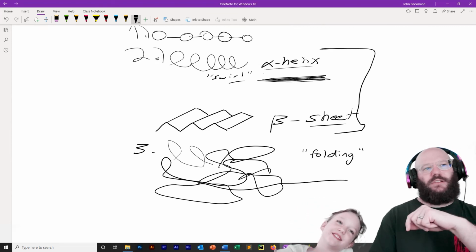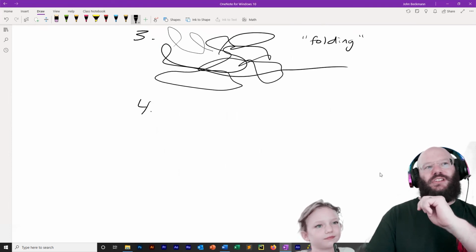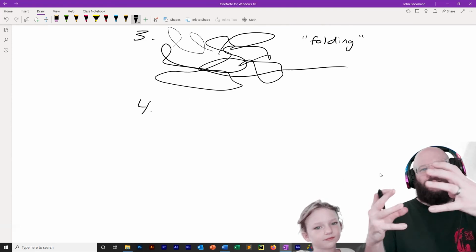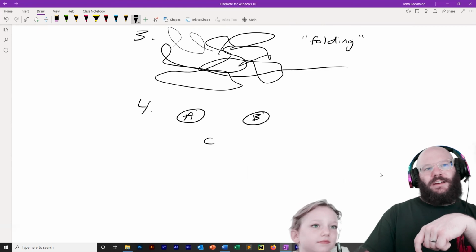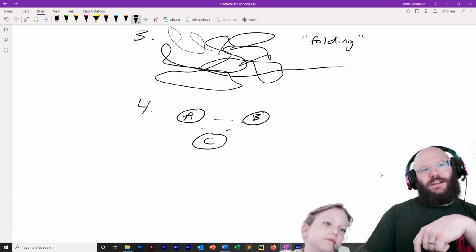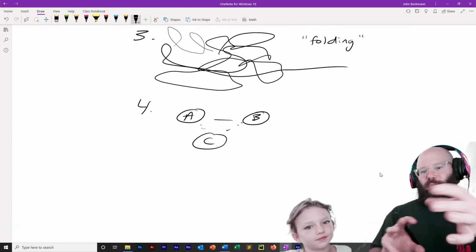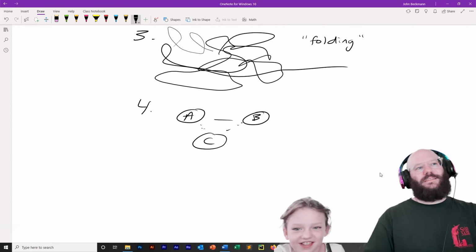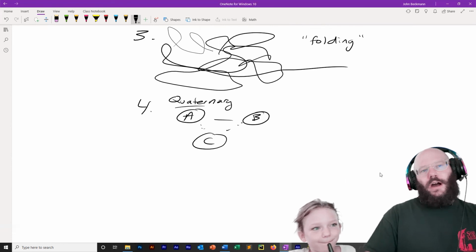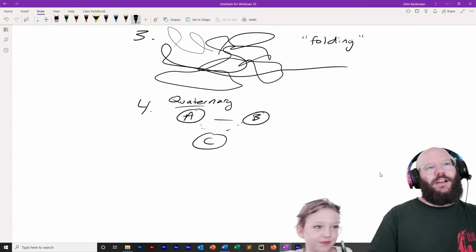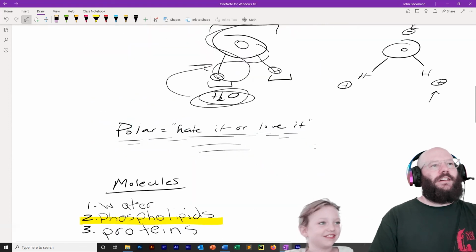These are 3 levels of protein structure. Now I might as well teach you the 4th. There's one more level that I did not teach you, which is when multiple proteins come together to form a bigger machine. So if you have a protein A and a protein B and a protein C, they can come together and form a more complicated machine. Does that make sense? Yes. It's like imagine a machine with multiple little pieces, like Legos. That's called quaternary. Quaternary structure. Quater is quad is 4. So quaternary, the 4th level of structure, is multiple proteins associating together. Very good.